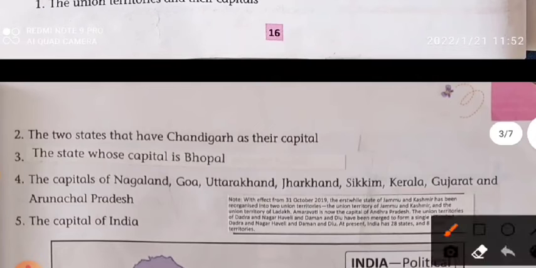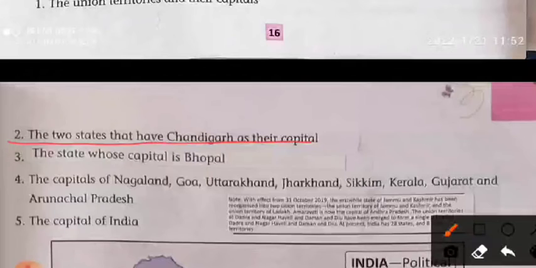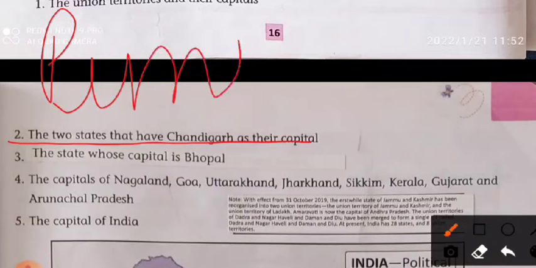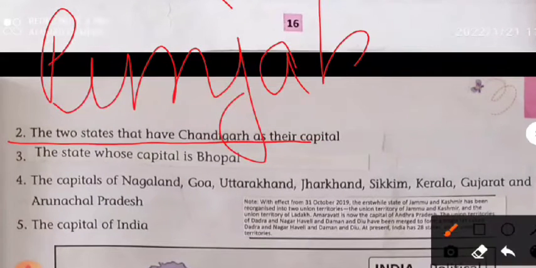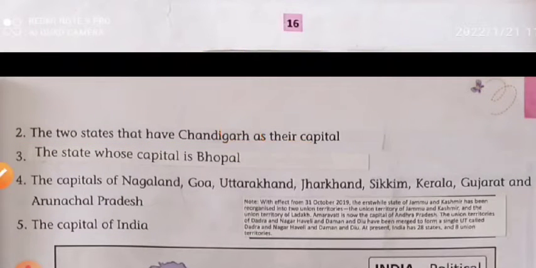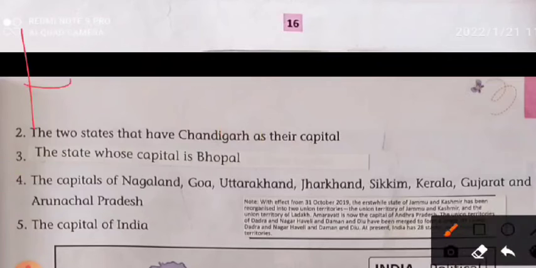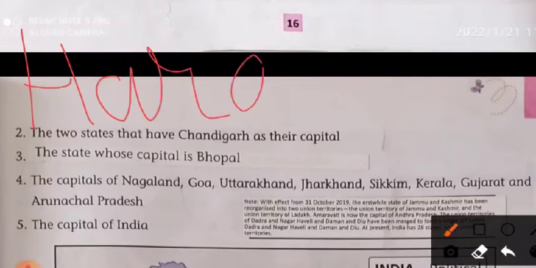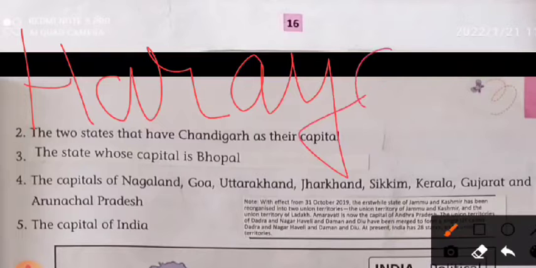Name the two states which have Chandigarh as their capital. The answer: first is Punjab, whose capital is Chandigarh, and Haryana also has Chandigarh as its capital.